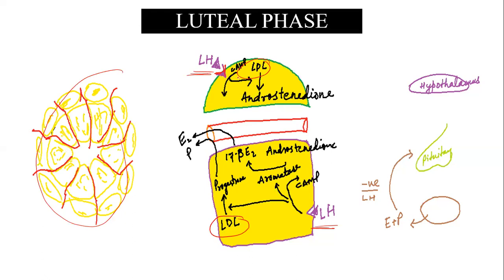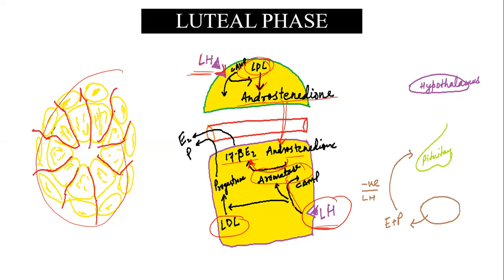So now what is going to happen in luteal phase? Because of the LH stimulation to the theca cell, this LDL cholesterol will get converted into androstenedione in the similar manner as we discussed in follicular phase. And this androstenedione will go into the granulosa cells and will get converted to the 17 beta estradiol. But here there is no FSH stimulation. Here you can see that LH stimulation will induce the conversion of androstenedione to estradiol, which was previously performed by FSH, but now LH is able to perform.